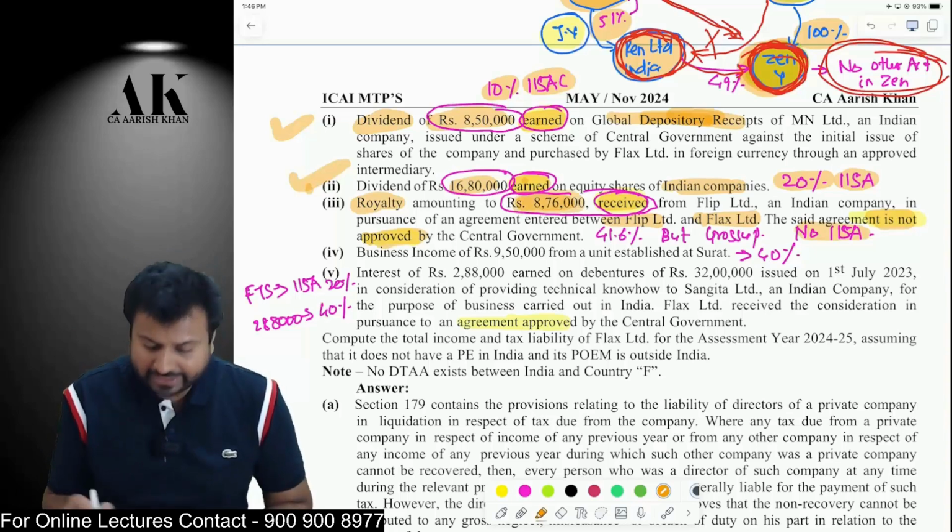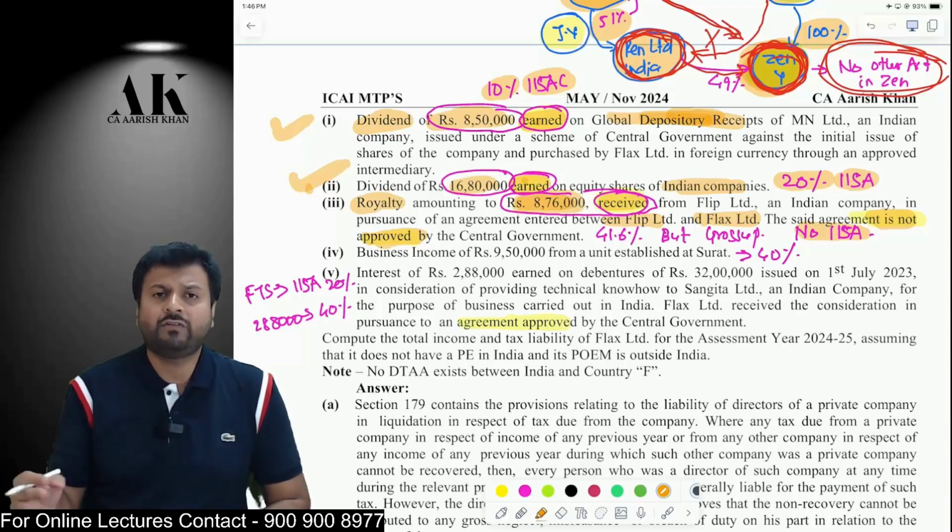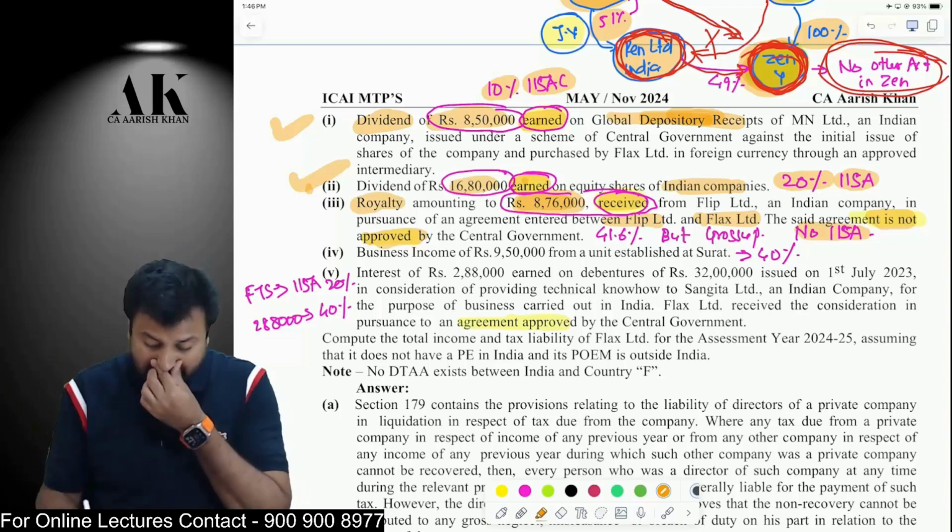Therefore, at what rate will this be taxable? This will be taxable at the normal rate, not at the 115A rate. That is, 8,76,000 will be taxable at 40% plus 4% cess, which is 41.6%. But you have to gross it up. Okay. You have to gross it up.